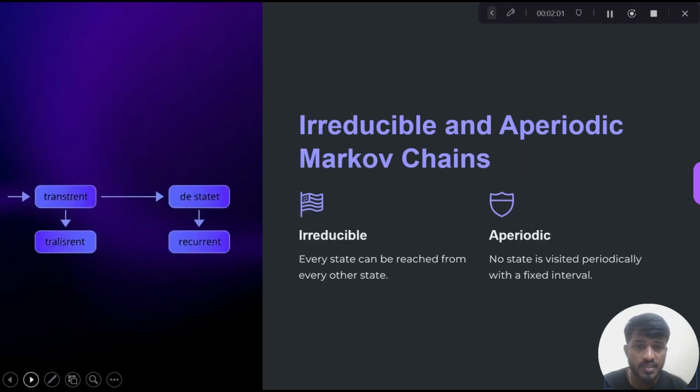Now irreducible and aperiodic Markov chains. Irreducible and aperiodic are the two topics we are going to see in this slide. Irreducible means every state can be reached from every other state, and aperiodic means no state is visited only at fixed intervals of time.